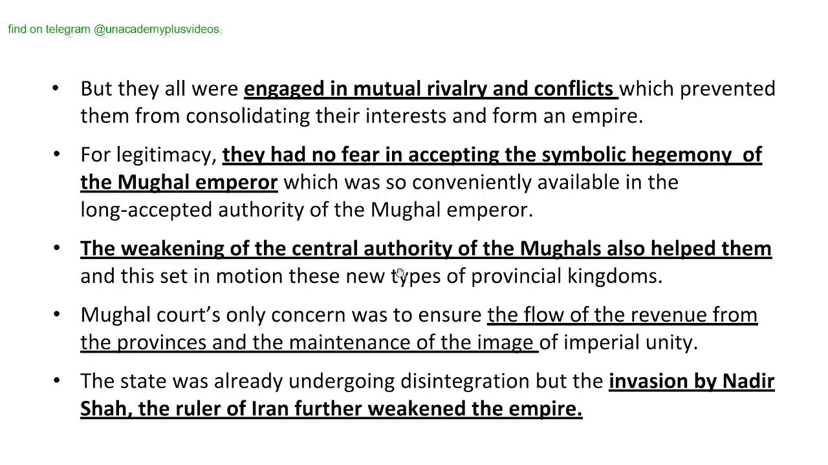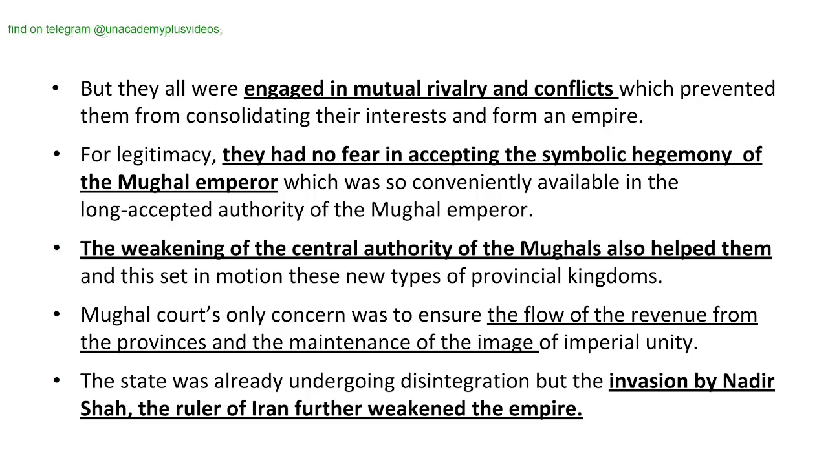Okay, moving forward, they were all engaged in mutual rivalry and conflict. Before the arrival of the Britishers, there were the French and Dutch also. So before the arrival of any foreigners who wanted to colonize the subcontinent of India, there were different small states rising, but they were engaged in mutual rivalry and conflicts, which prevented them from consolidating their interests and forming an empire. The whole big empire was unable to form because they were having their own individual fights, disputes and conflicts.